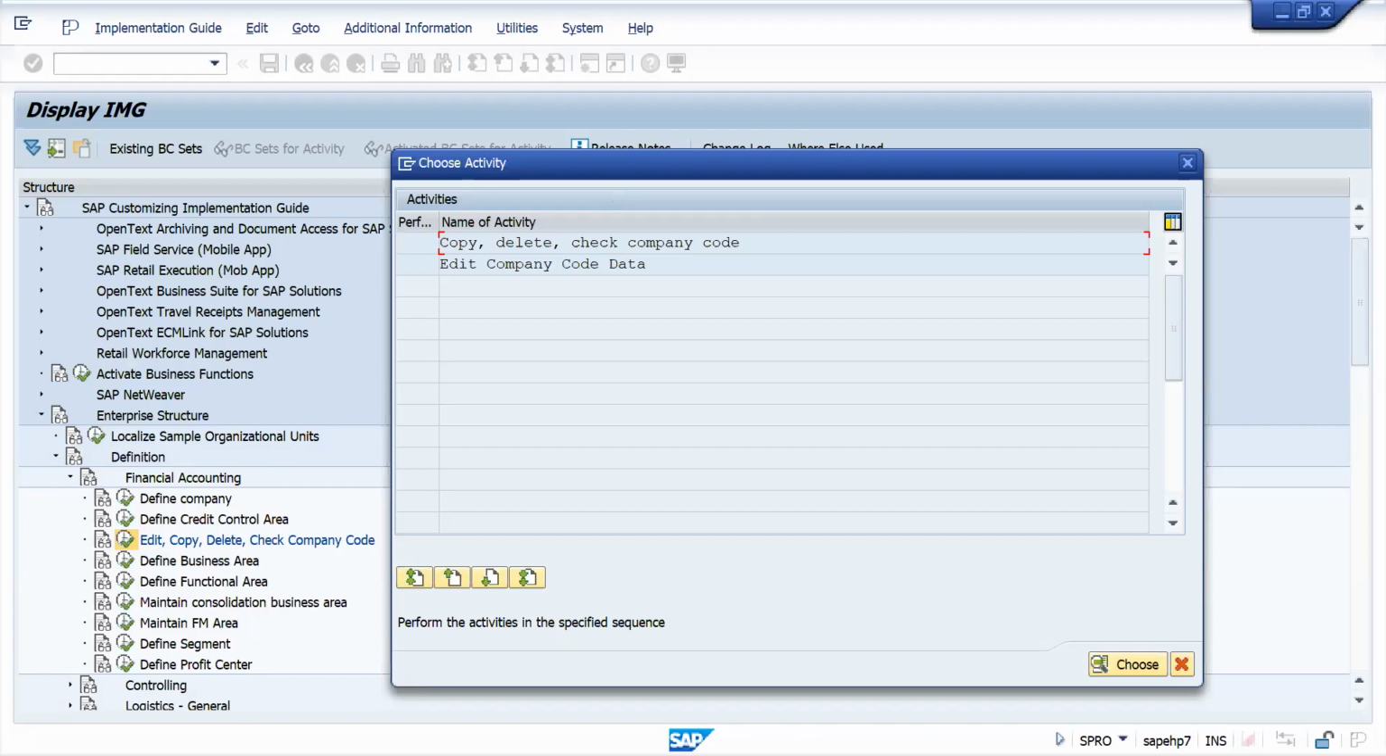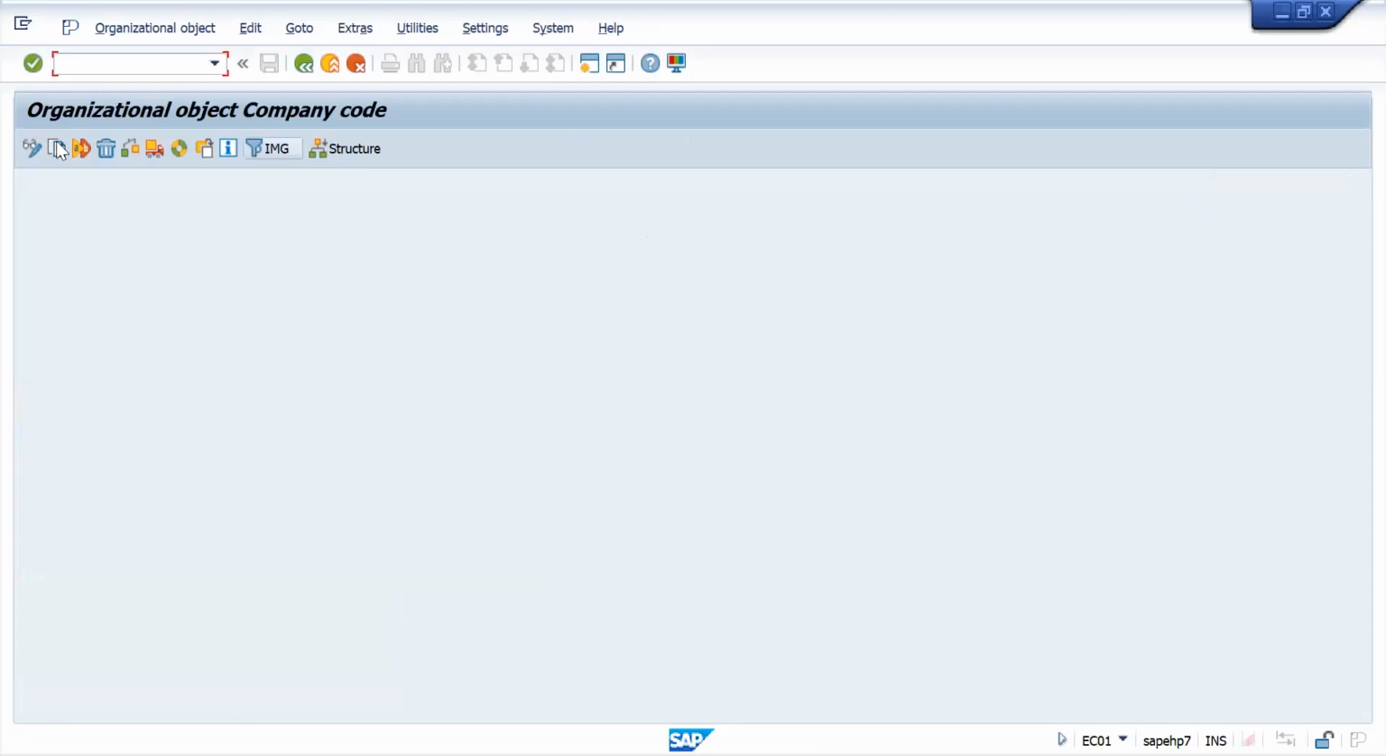And we need to create our own company code. Now I am creating a company code, right? So what I will do, I will go to Copy, Delete, Check Company Code. Double click on this one. Here, the screen will come. Here, click on this one, Copy Org Object.